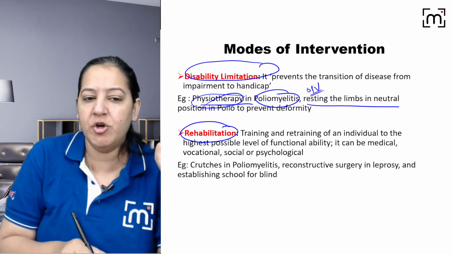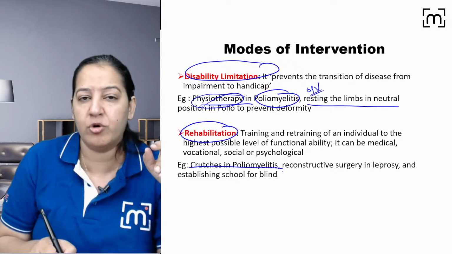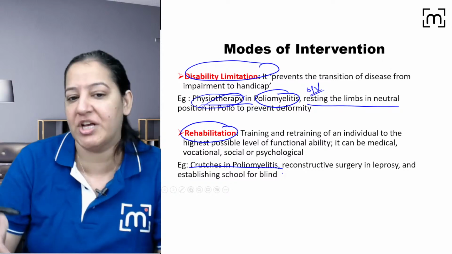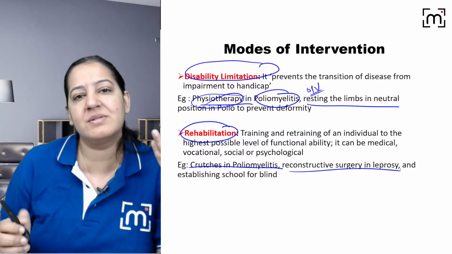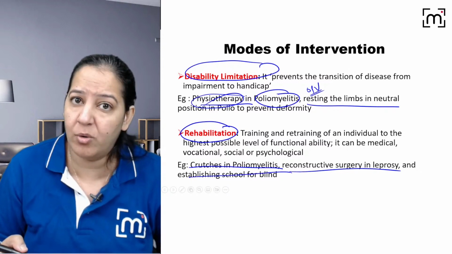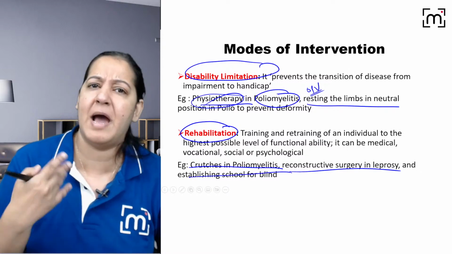और rehabilitation में you provide crutches for the polio. पोलियो को चलने के लिए, you know crutches, जो crutches हम provide करते हैं जिसके सहारे से वो चलता है, right? You provide reconstructive surgeries, right? And you provide schools for the blind, schools for the polio. You provide jobs for the polio person. ये सब rehabilitation हो गया.